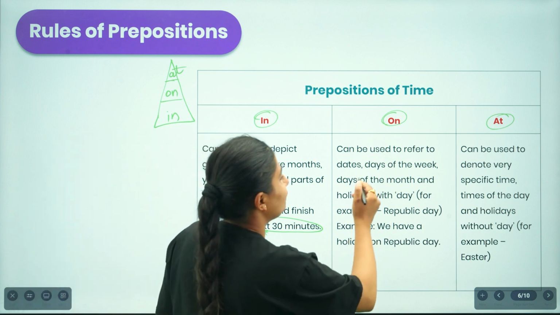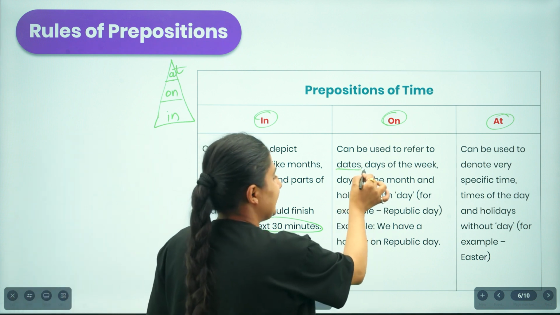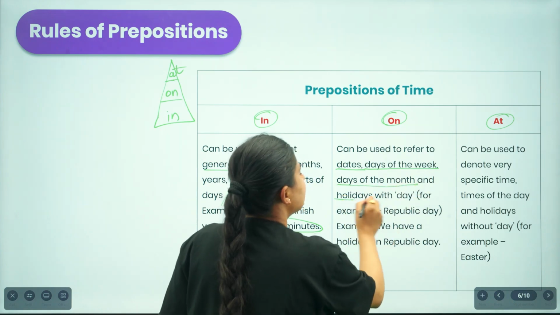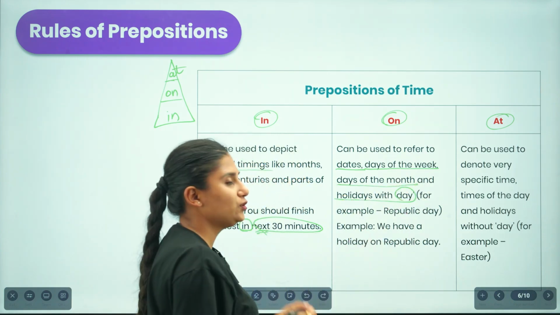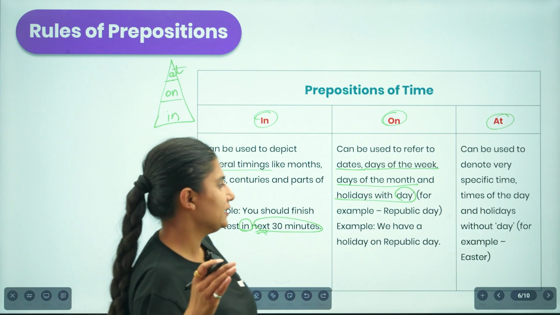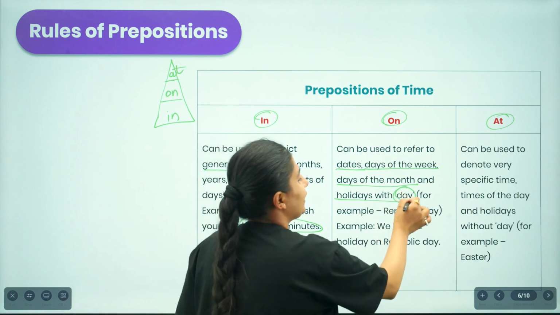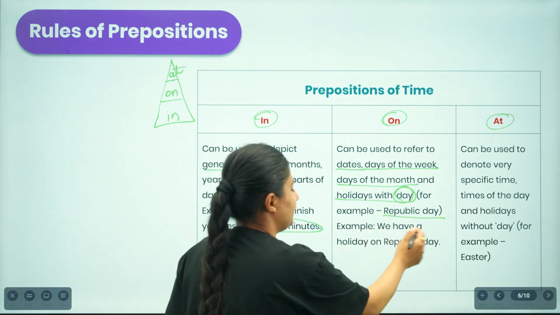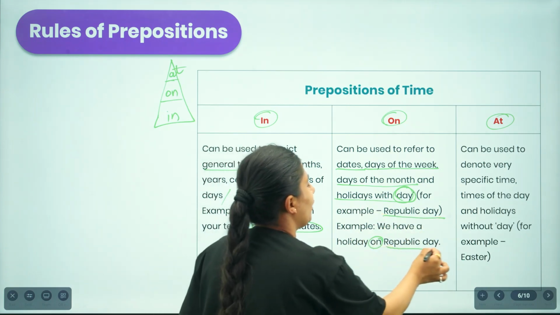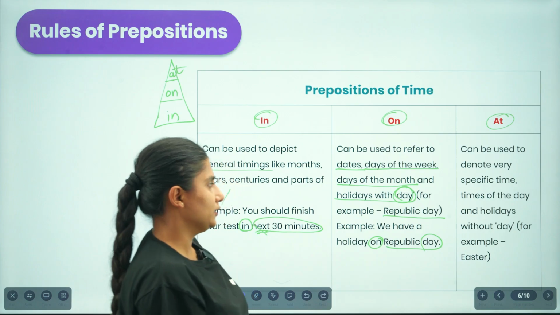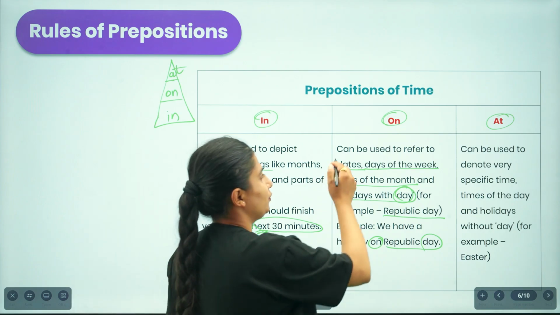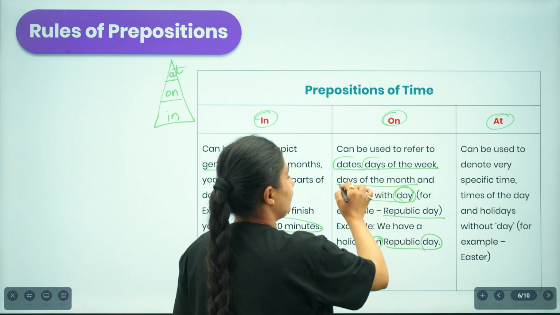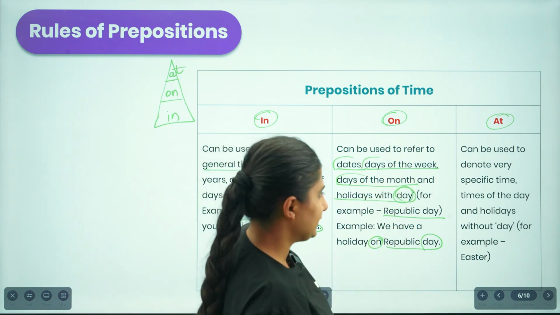Similarly, we use on when we refer to dates or days of the week, or days of the month, and holidays with the word day. If we have a holiday which has the word day connected to it, we use on. For example, Republic Day. So we have a holiday on Republic Day. So we use on whenever we talk about timing for days, dates of the week, days of the month, or holidays with days.